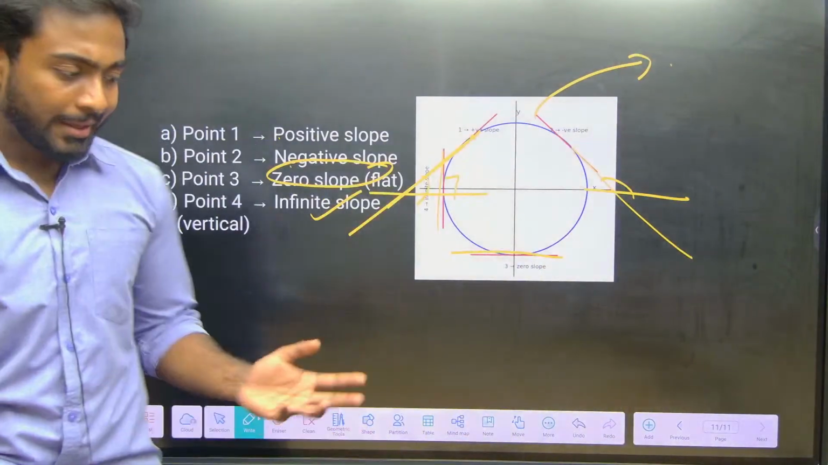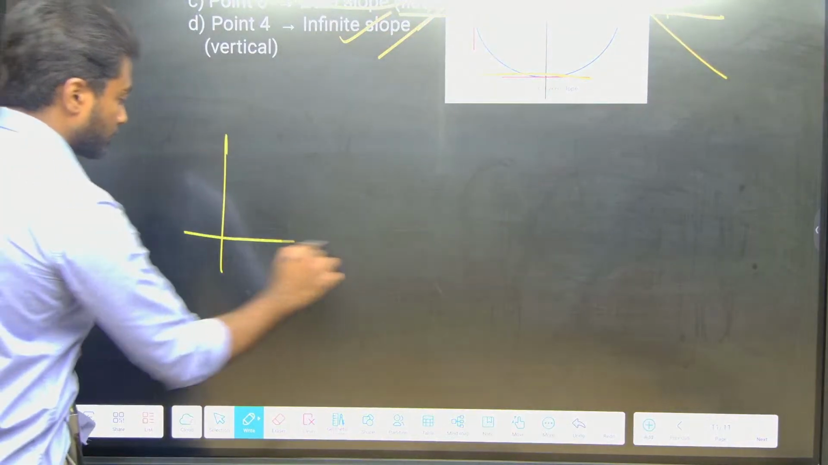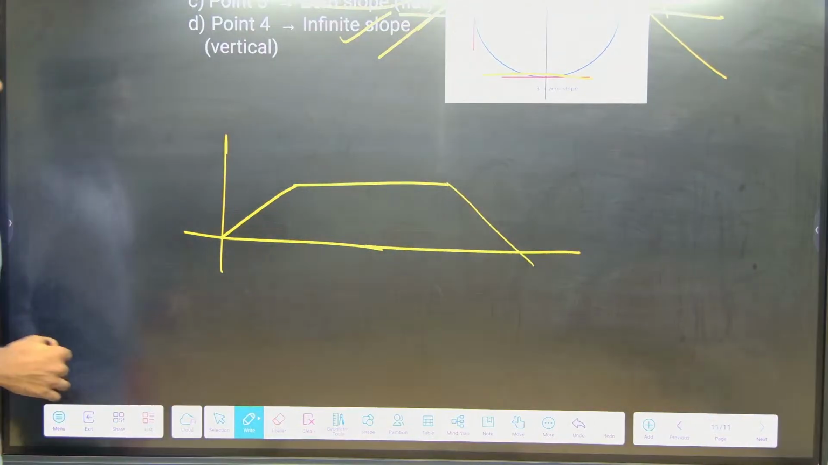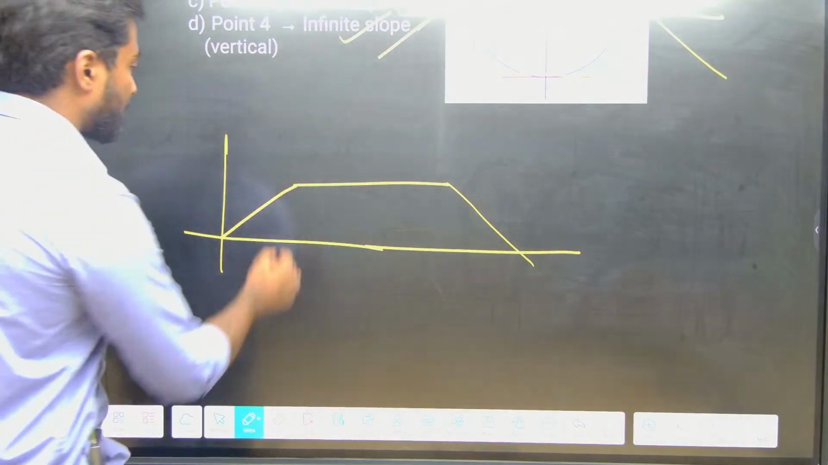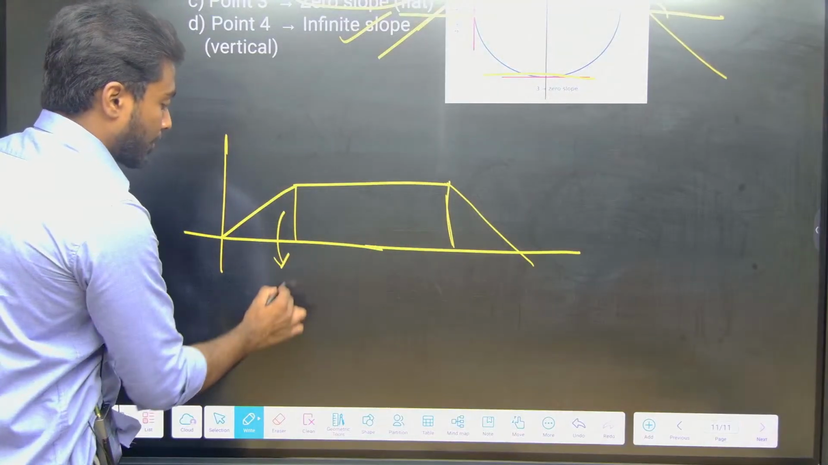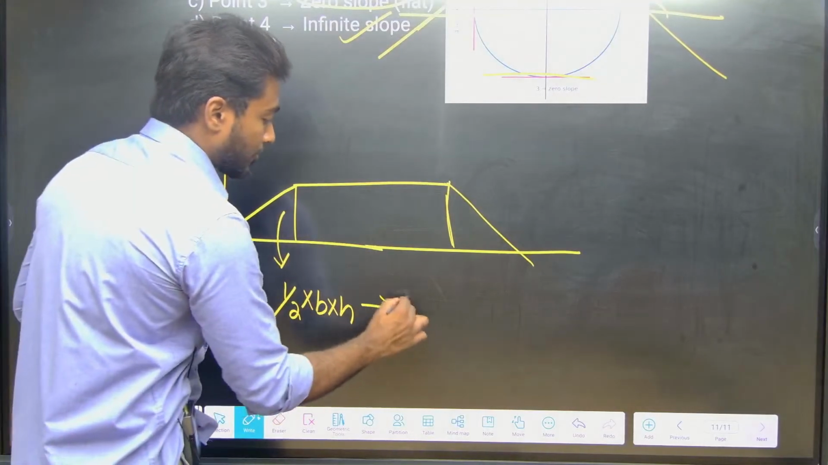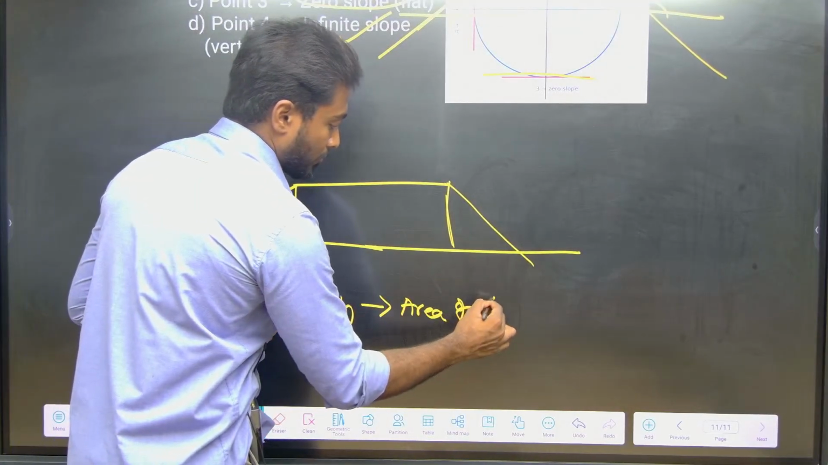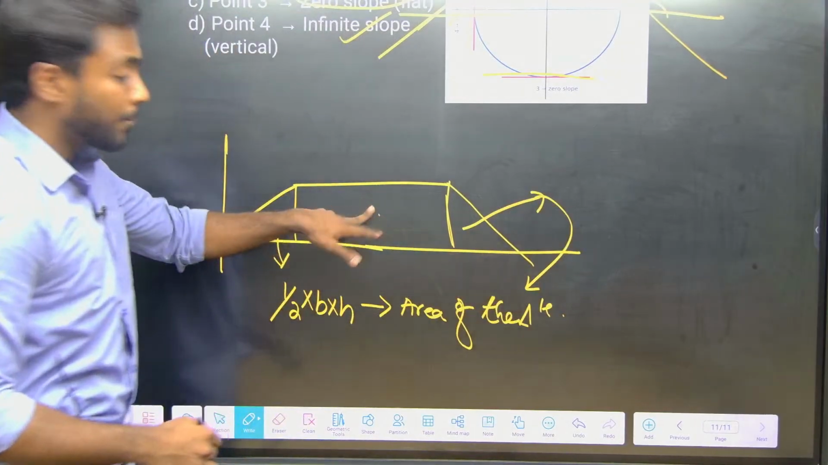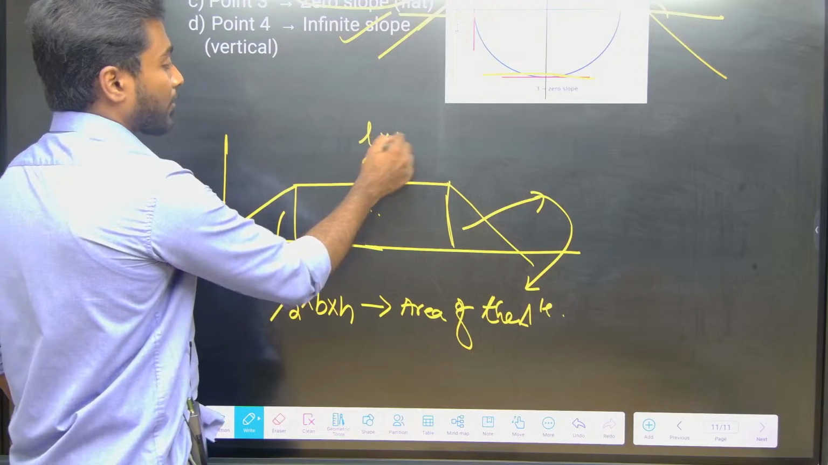And area, it is simple. So they will give a graph like this. What is the area of the graph? Which means I need to separate the shapes. So the first one, what is it? Half into base into height. What does this formula denote? Area of the triangle. The second one is also the same, this also. But in the middle one, what is it? Let me take this as a rectangle. Rectangle in the sense length into breadth.